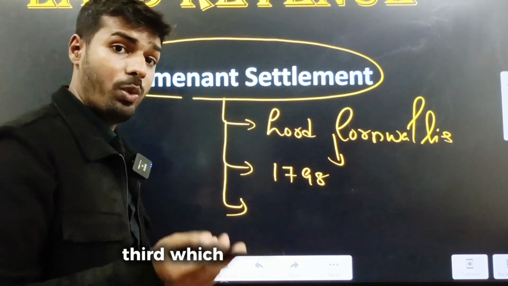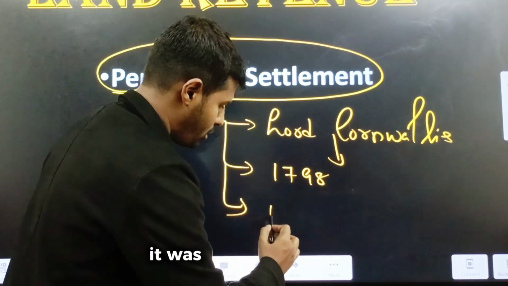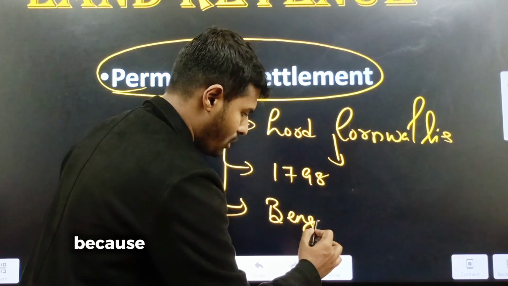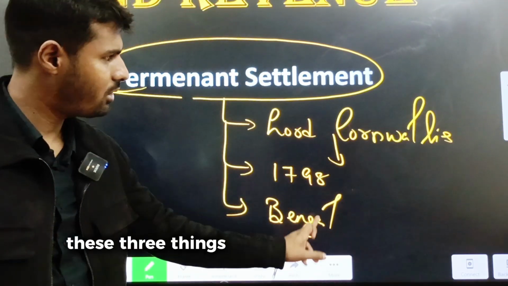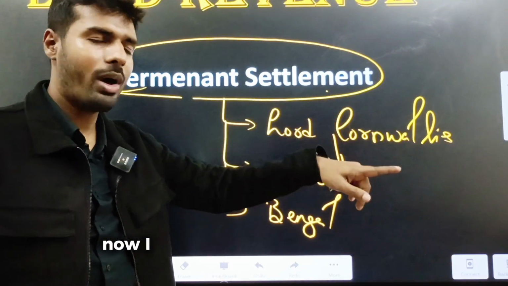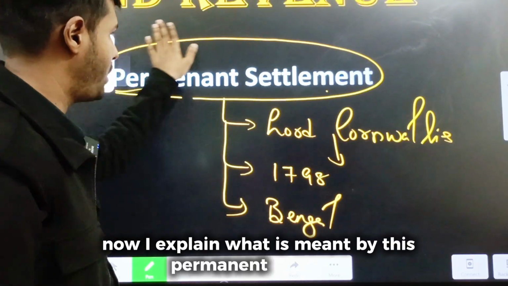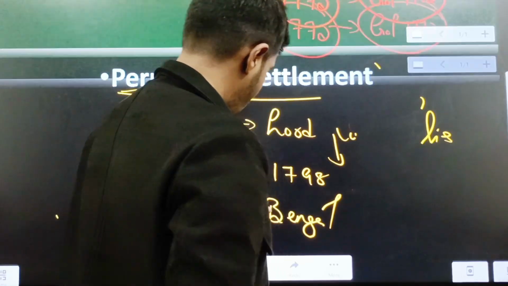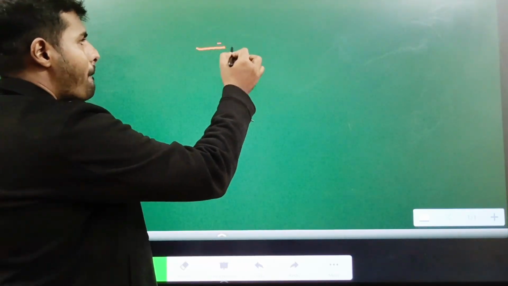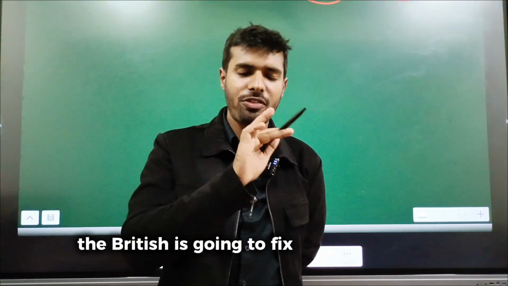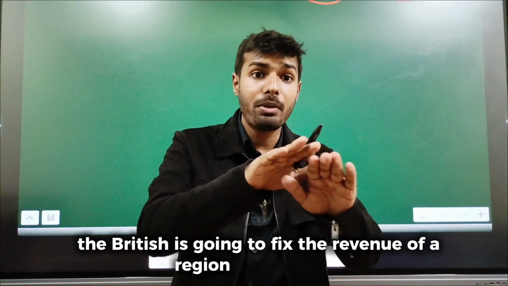Third, which region did he do it in? It was primarily in Bengal, because Bengal was under their control at that time, and other regions they are only starting. These three things should first come to your mind. Now I'll explain what is meant by this permanent settlement. Now think of it. The British is going to fix the revenue of a region permanently.